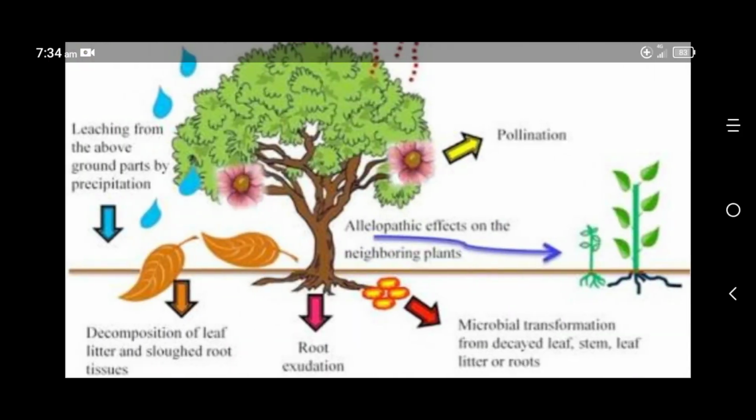Next, we can study about the factors affecting the growth of vegetation. Which are the factors affecting the growth of vegetation? First one, climate. Second one, temperature. Third one, photoperiod. Plants need sunlight to grow, and for the cooking of food. Then temperature is very essential for the growth of plants. Climate, temperature, then photoperiod or sunlight, these are all very essential for the growth of plants.